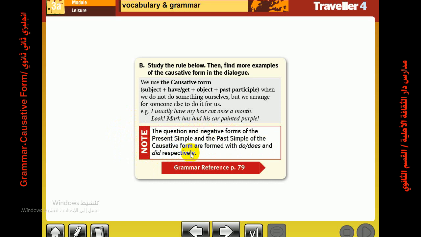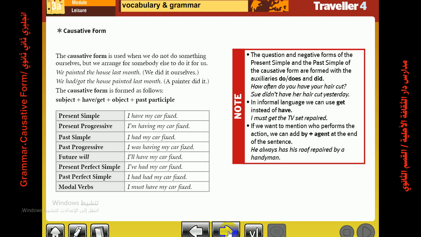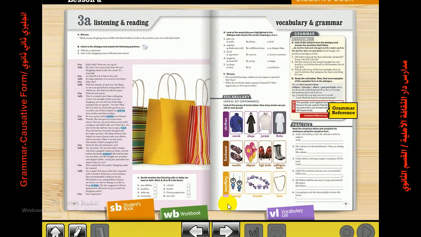For example, when I ask someone, I say to him, do you have your hair cut once a month? This is a question. I can say, did you have your car fixed last week? This is another question, but in the past simple, so the beginning is the word did. Okay, now let's move to some more examples.